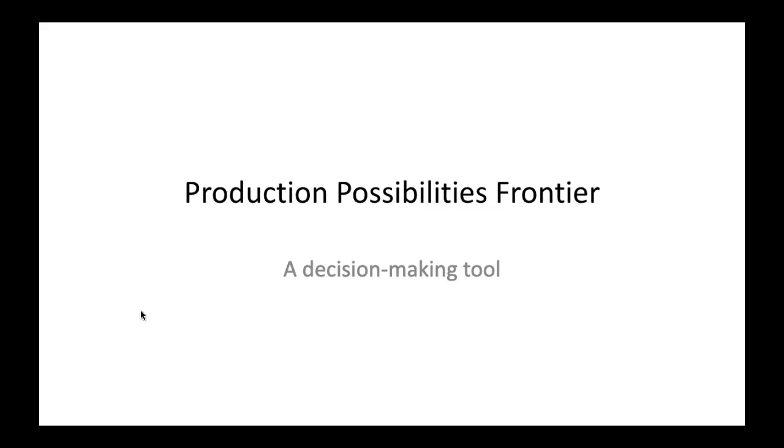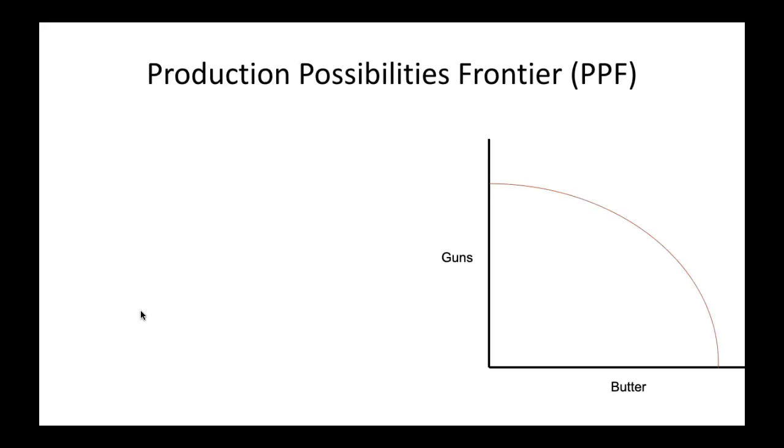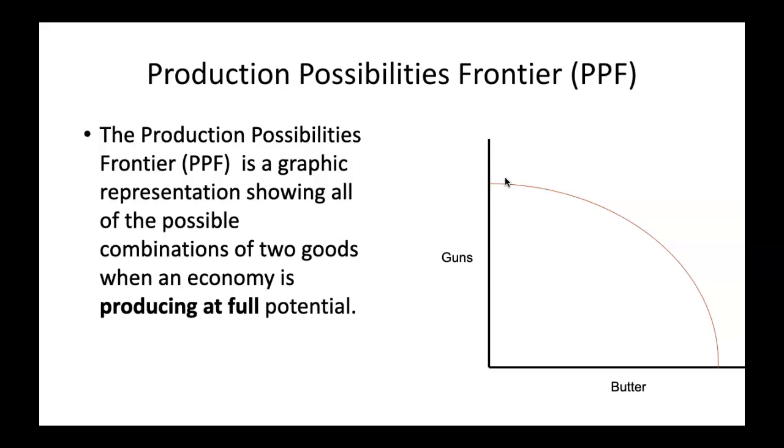So it's an economic tool. So here's an example of a production possibilities frontier. When we say frontier, we're literally talking about the curve here. This is what we mean when we say the frontier, this curve. Production possibilities frontier is a graphic representation showing all the possible combinations of two goods when an economy, or a business for that matter, is producing at full potential.